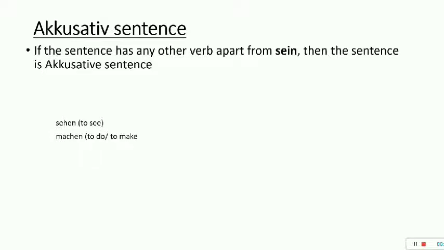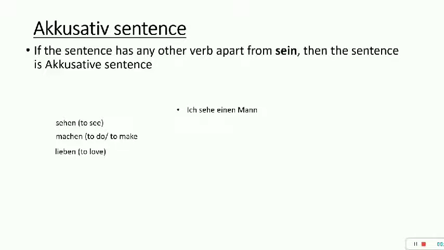Like sehen. Sehen means to see. Machen means to do or to make. Lieben is to love. Similarly, we have many other thousands of verbs. But if the verb is other than a sein verb, the sentence becomes an accusative sentence.